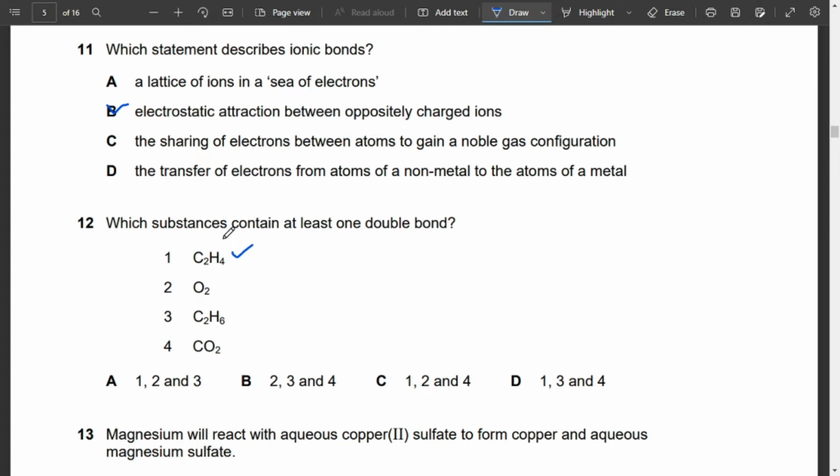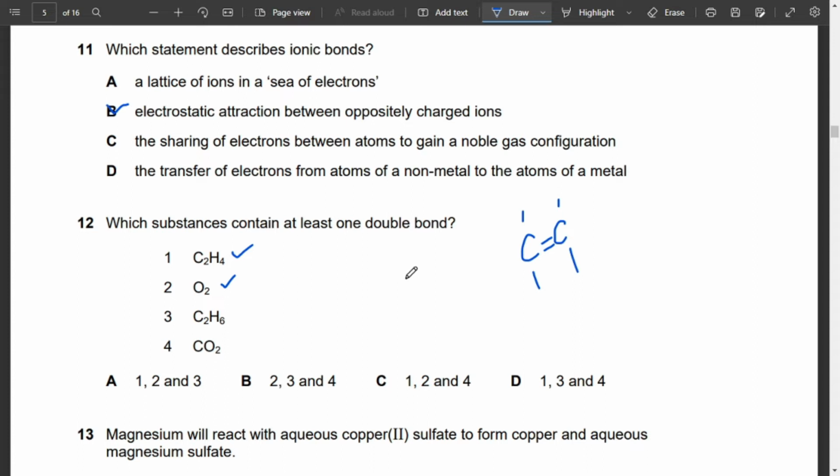An alkene is like this: carbon, and then we have a double bond between them, and then we have 1, 2, 3, 4 hydrogens attached to it. I haven't written the hydrogens, but you understand that hydrogens are over here. So C2H4 can be the right answer because it has a double bond. Then oxygen, yes, it again has a double bond, correct. And C2H6, no, this does not have a double bond.